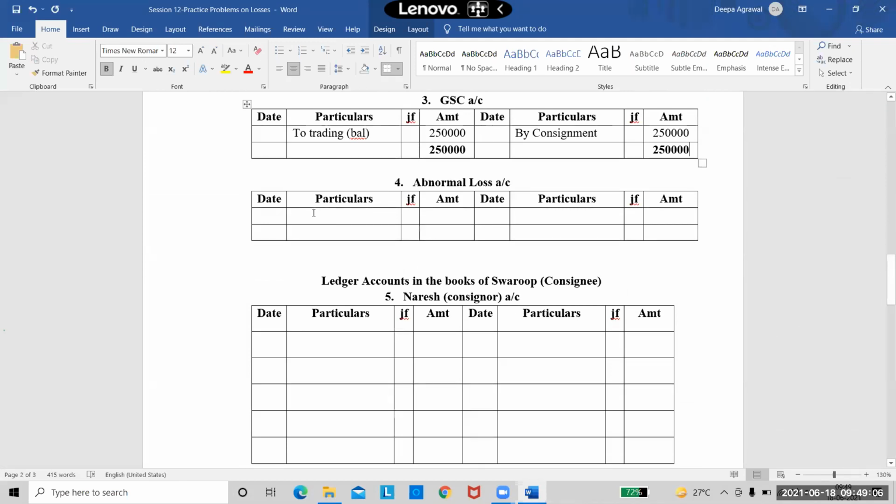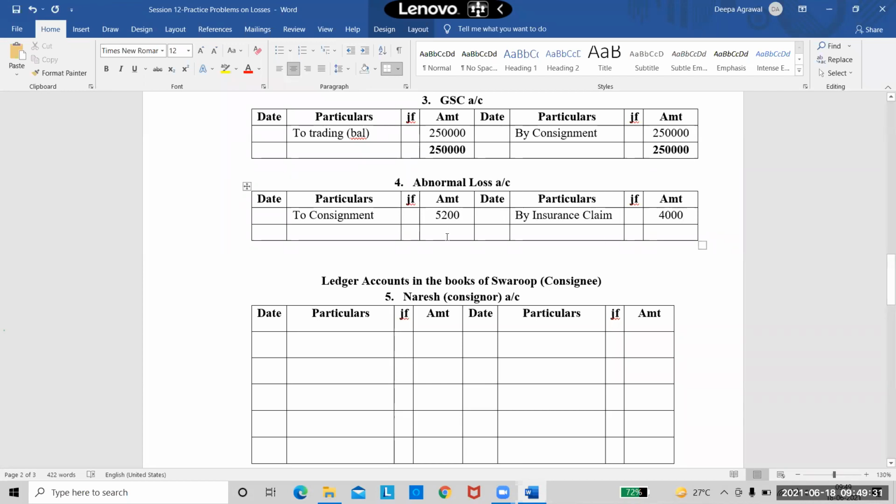To consignment. Yes, so I will come here and write it as to consignment account. And my abnormal loss is written there as 5,200, right? So I will always take that here. Now what I will do is take on the credit side whatever is my insurance claim. So I will write here as by insurance claim, and my claim amount was 4,000.